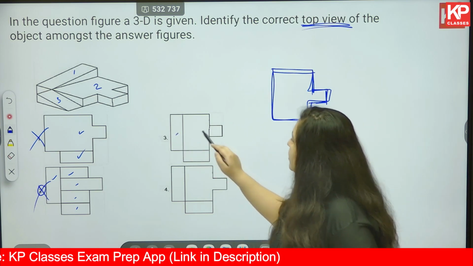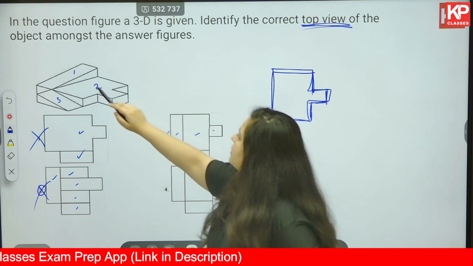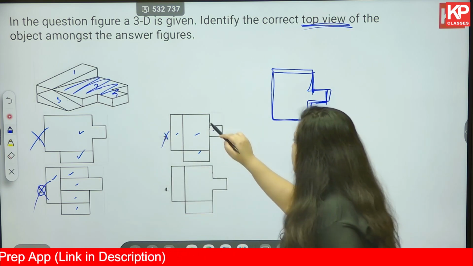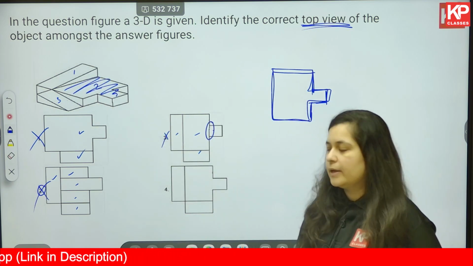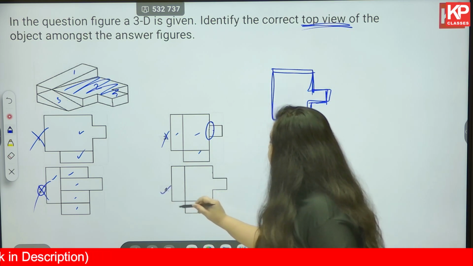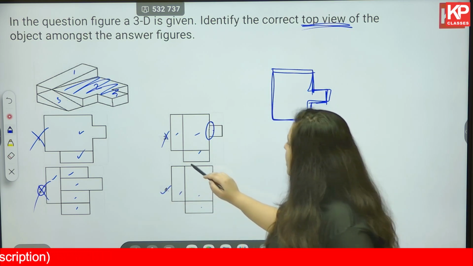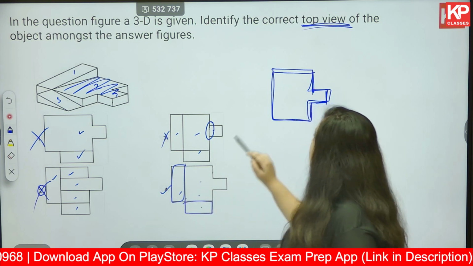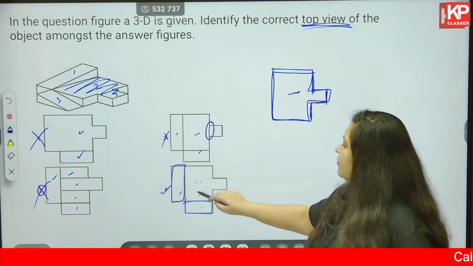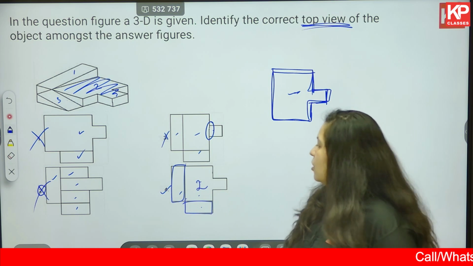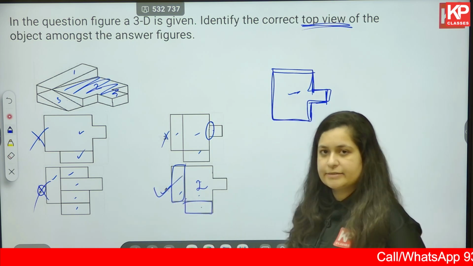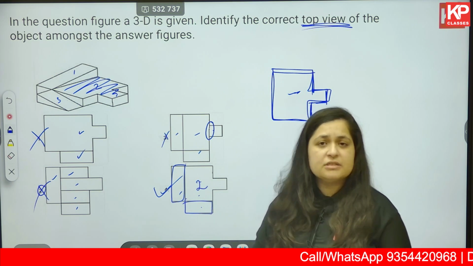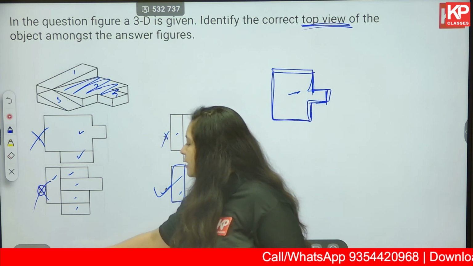Option number 3, 1 2 3 4 again wrong. This entire surface is one whole surface. This line should not be coming over there. Now option number 4, 1 2 3 correct. You have a vertical rectangle over here, a horizontal rectangle over here, and this kind of a shape for solid number 2. So option number 4 is correct. I hope you now have a hang of these types of questions and how to solve them. Next one.